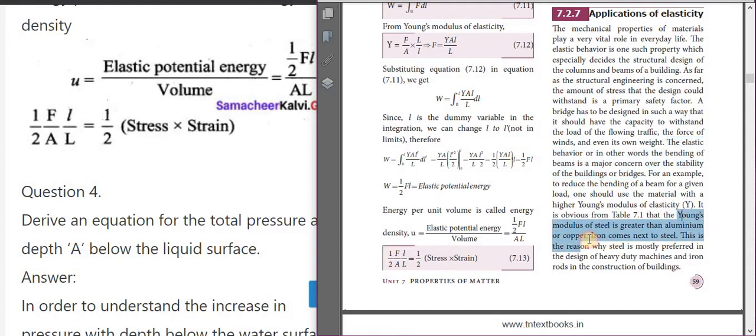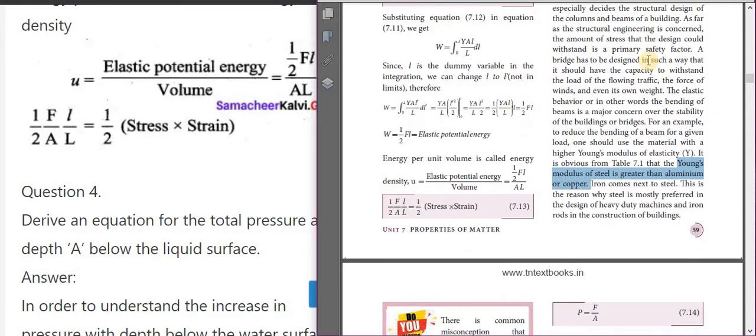Iron comes next to steel. This is the reason why steel is mostly preferred in the design of heavy duty machines and iron rods in the construction of buildings. So this is the paragraph for the applications of elasticity.